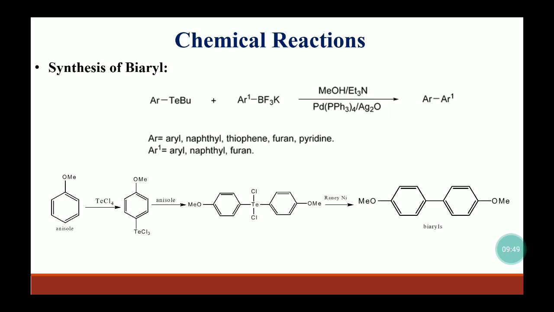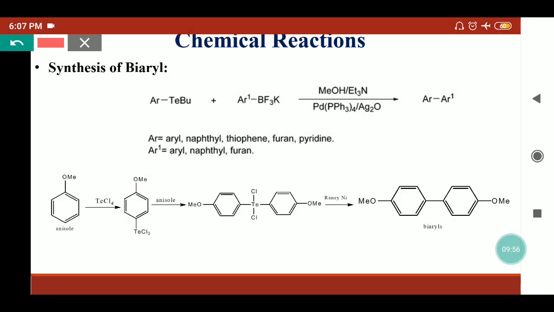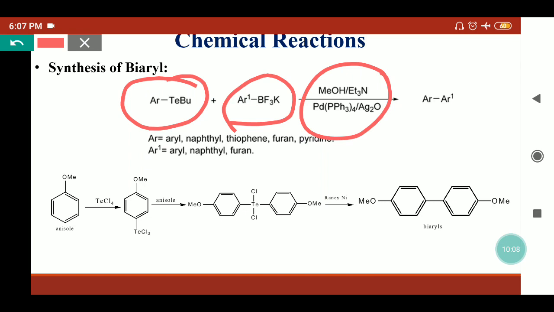Organotellurides are also useful to synthesize biaryl rings, and this is a recent literature where aromatic butyl tellurides are used with potassium trifluoroorganoborates. When they couple with each other in the presence of a palladium-based catalyst, the organotellurides will supply their organic part to this aromatic ring, so we'll get the biaryls. This is also known as the Suzuki-Miyaura coupling reaction.